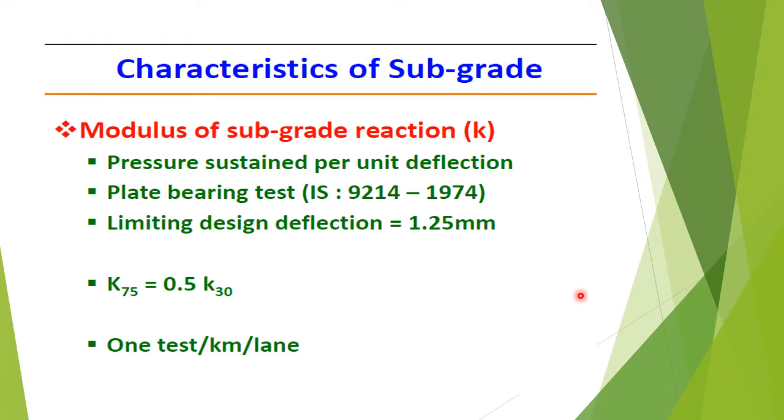Characteristics of subgrade. So for finding the characteristic strength of subgrade soil in terms of modulus of subgrade reaction K, which is defined as pressure per unit deflection of foundation, is determined by the plate bearing test. As the limiting design deflection for cement concrete pavement is taken as 1.25 mm, the K value is determined from the pressure sustained at this deflection.